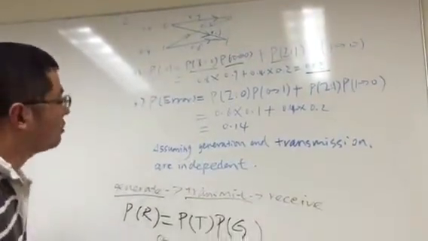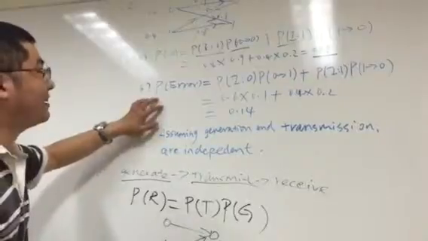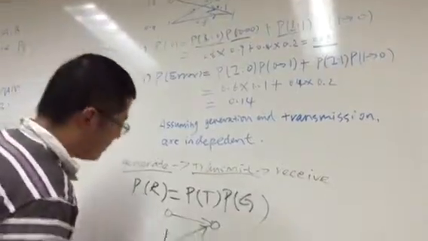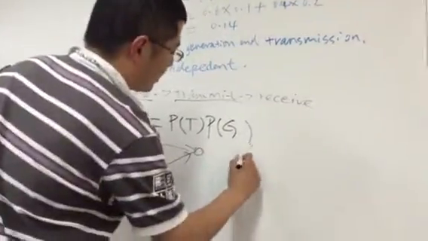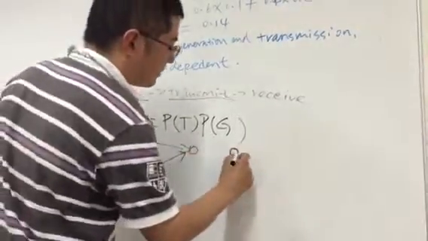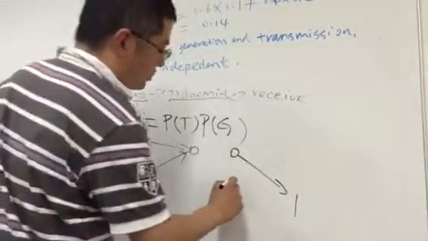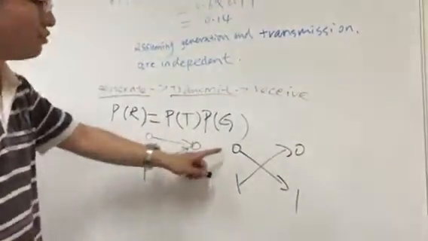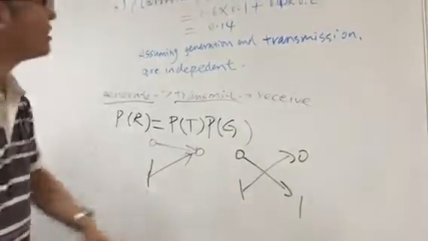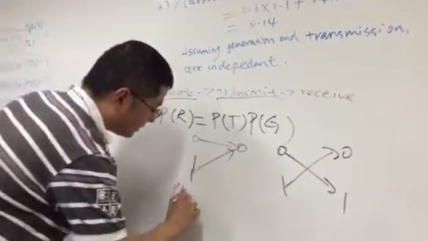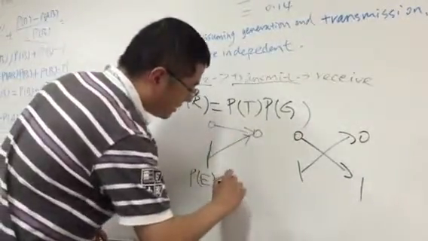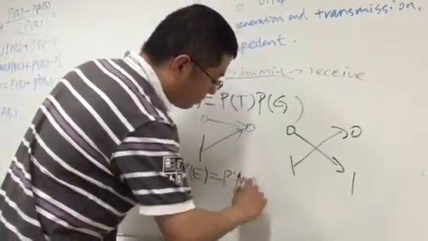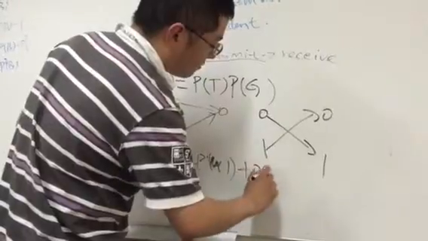As for the second question, we're going to be looking at the probability of making an error. There are 2 ways of making an error. First, you generate a 0, but you finally get a 1, or you generate a 1, but you finally get a 0. Common sense tells us that these 2 ways are mutually exclusive. So we could say that the probability of making an error equals the probability of method number 1 plus the probability of method number 2.